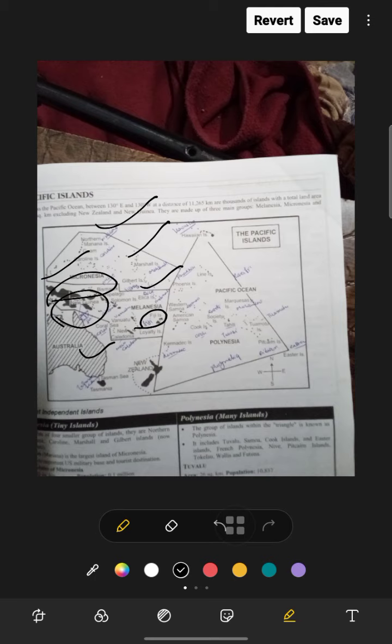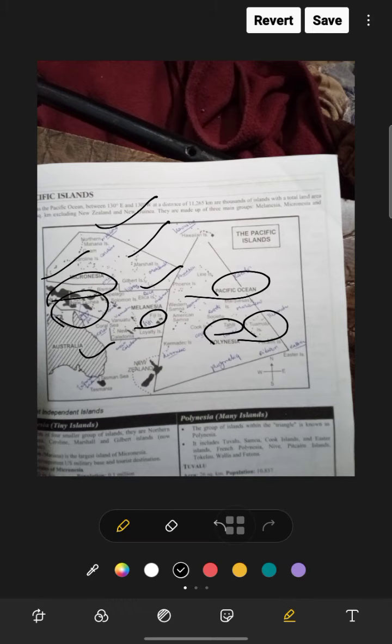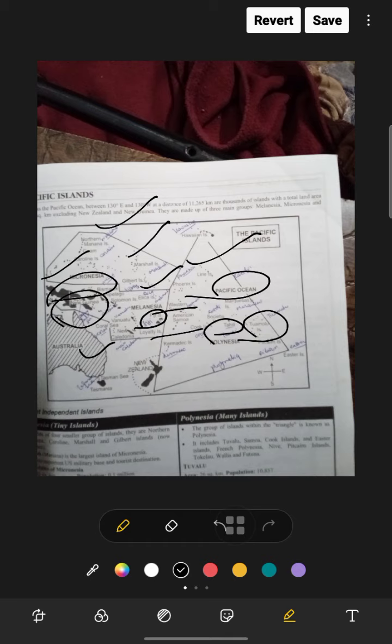Okay. Now we are discussing Polynesia. First of all, in Polynesia there are Tahiti and Tuamotu. This is Tahiti. This is Tuamotu. This is in Polynesia. Okay, and this is the Pacific Ocean. So Phoenix is also in the Pacific Ocean. Okay, and Western Samoa and American Samoa. This is Western Samoa. This is American Samoa, and this is Cook. Kermadec is also there, and Pitcairn is also there. And Easter, like this is the whole structure of that.